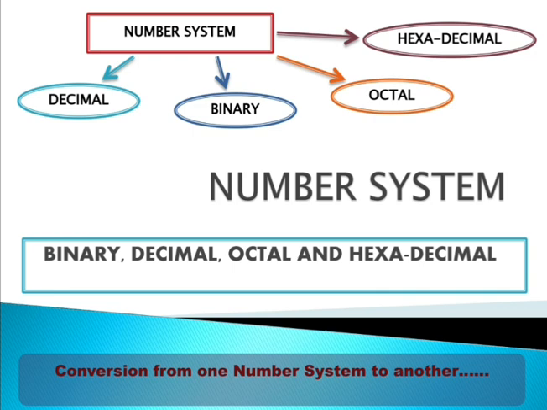What are decimal numbers first of all? Deci means 10. We deal with numbers which are combinations of digits containing 0 to 9, and 0 to 9 means a total of 10 digits in our number system.